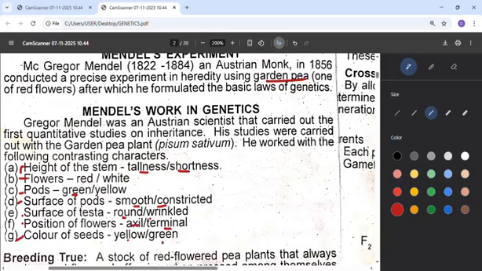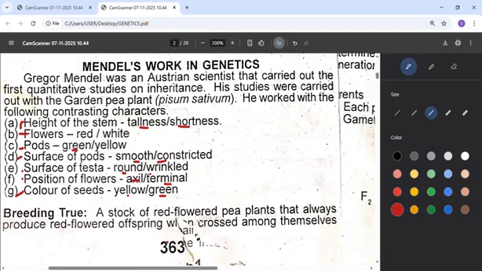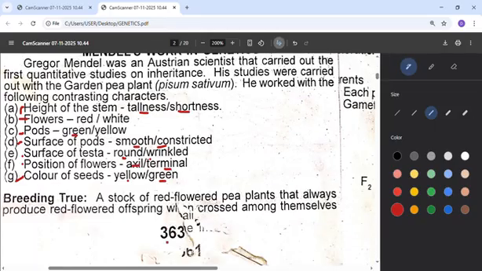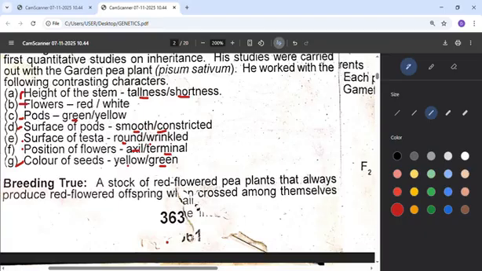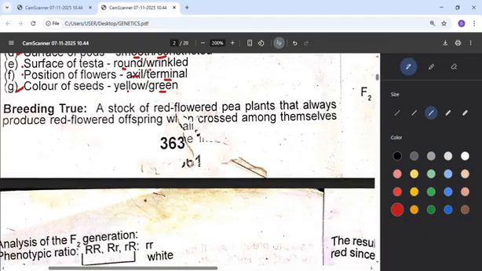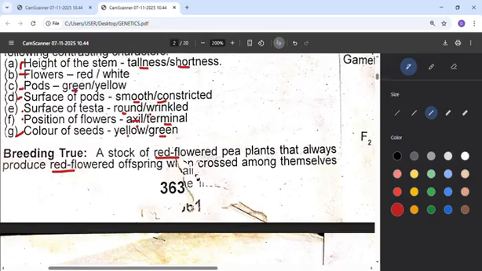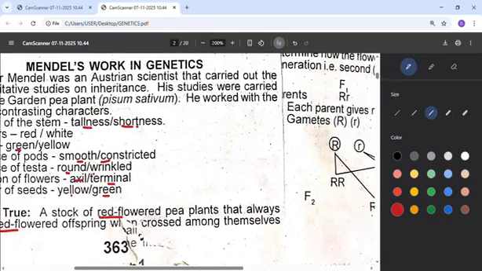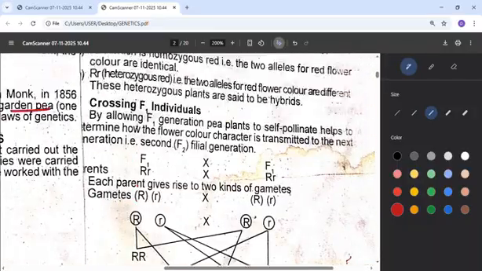So because of these several characteristics that Pisum sativum has, he saw it as a good instrument that he can use to explain genetics, in terms of plants. Then there's another thing we call breeding true. When you hear the word breeding true, once a stalk of red flowered pea plants always produces red flower offspring, so when you cross it among themselves, that means you cross red flower with red flower.